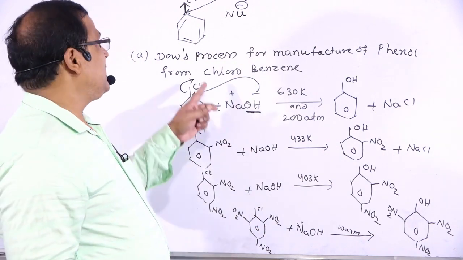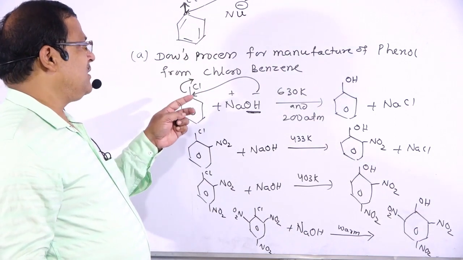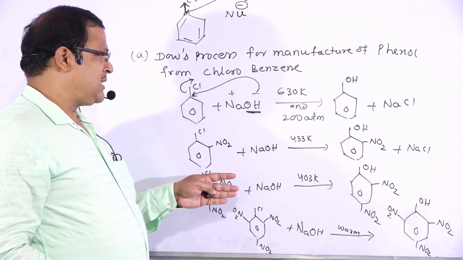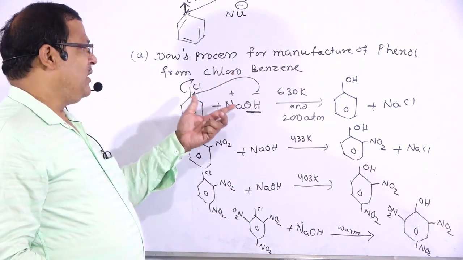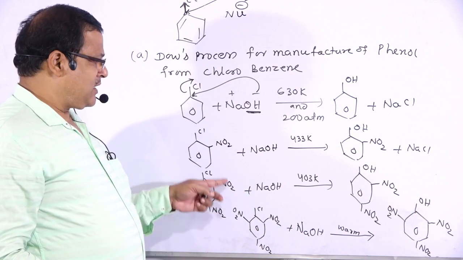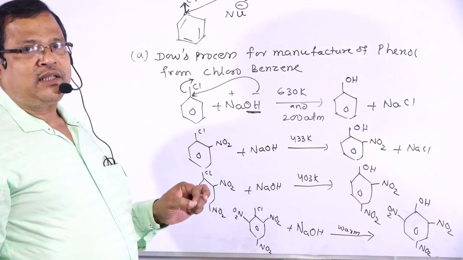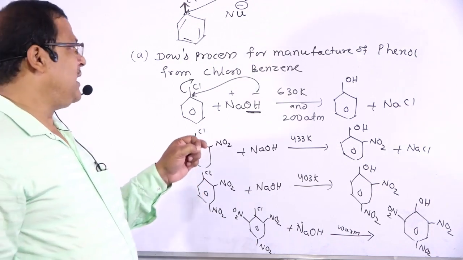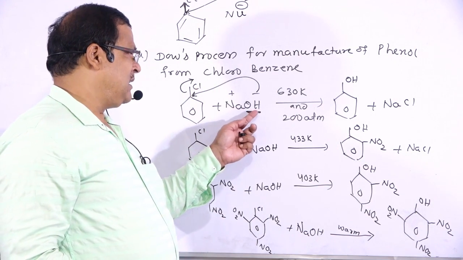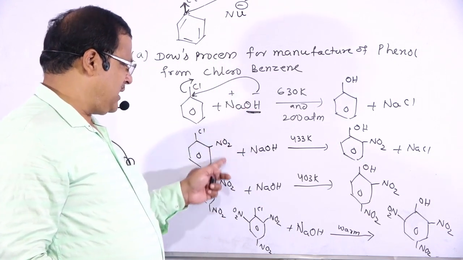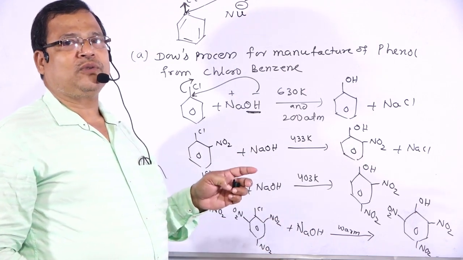So this is regarding the first reaction. We have explained the nucleophilic substitution reaction under Dow's conditions. This is Dow's process for the manufacture of phenol, and what is the effect of the presence of minus I groups on the rate of that reaction? The rate of reaction increases. The rate of hydroxylation, where the Cl atom is replaced by the OH group, goes on increasing whenever there are more and more minus I groups.